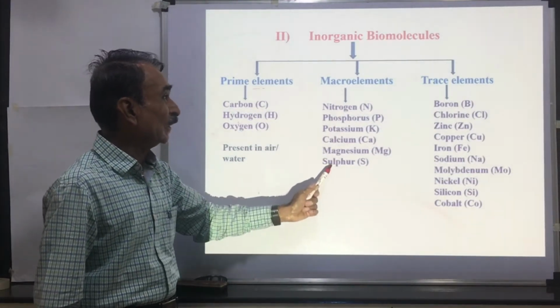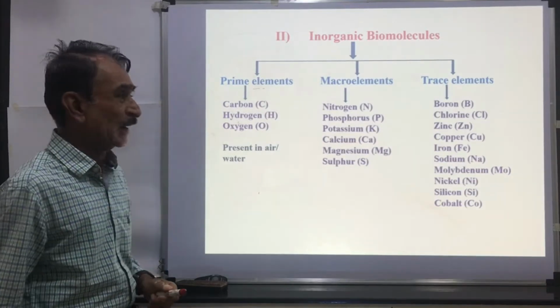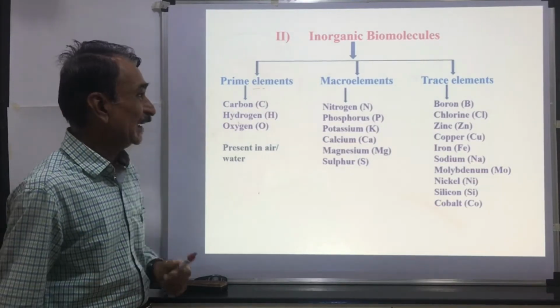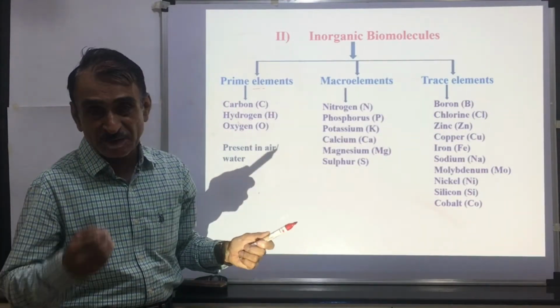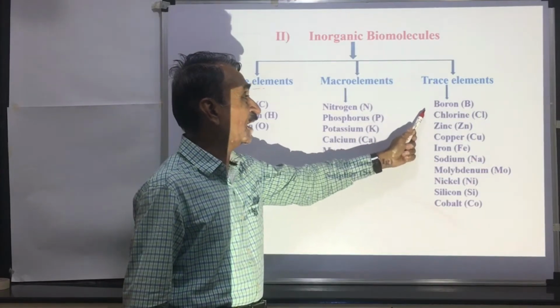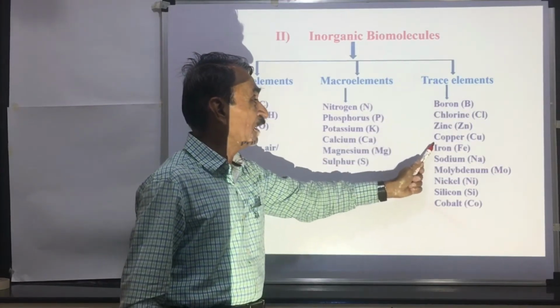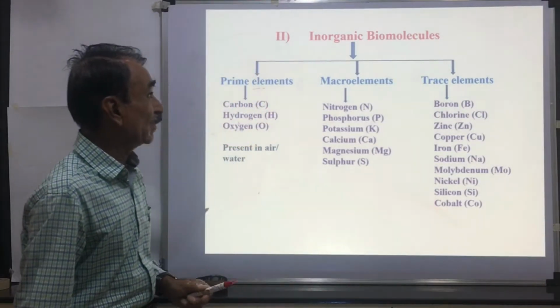These are present in larger quantity, and are required in larger quantity by the plants or by the organisms. Trace elements are present in trace amounts, required in very small amounts. Examples of trace elements are boron, chlorine, zinc, copper, iron, sodium, molybdenum, nickel, silicon and cobalt.